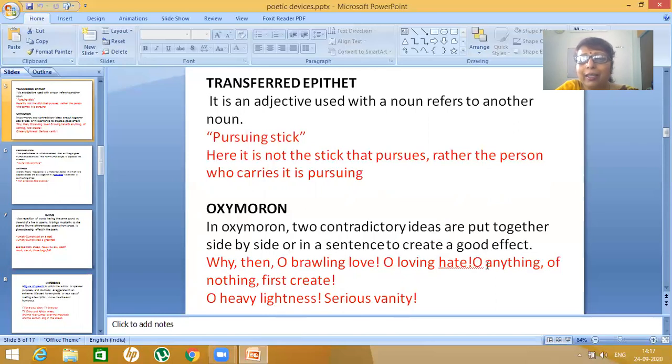See the words: anything, nothing. Brawling, love. Loving, hate. So opposite ideas contradict, a heavy lightness. Opposite ideas have been put together. So that is called oxymoron.